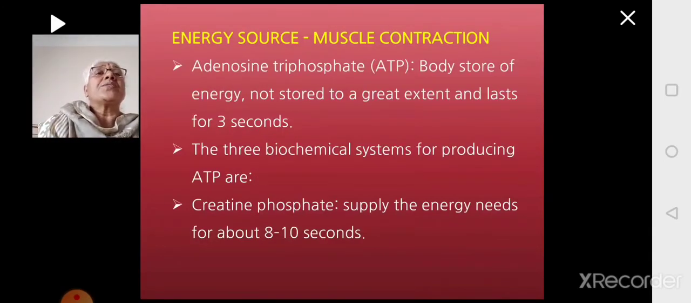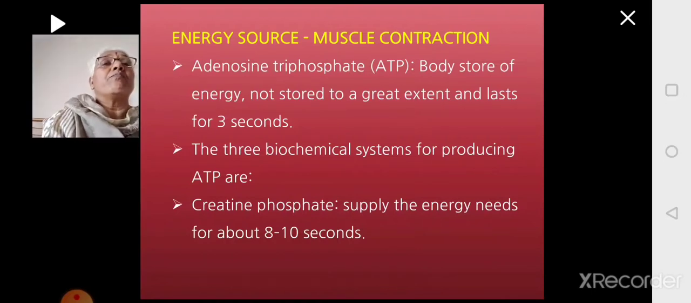So adenosine triphosphate, ATP, is the primary source of energy. The body doesn't store energy. When you start doing some physical activity like walking or running, then whatever ATP is available will be enough only for 3 seconds. Then other biochemical pathways will start releasing the energy for the muscular movement or the contraction of the muscle.